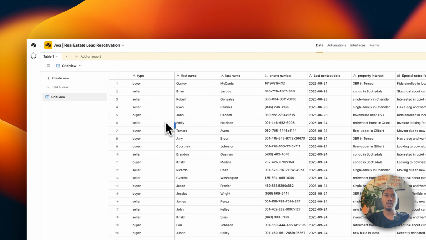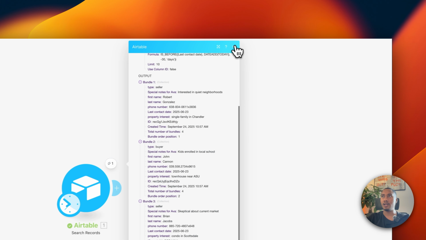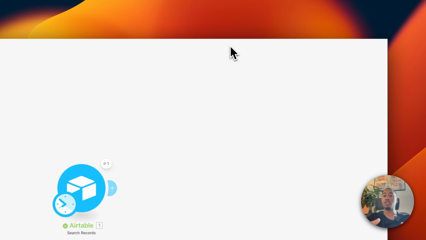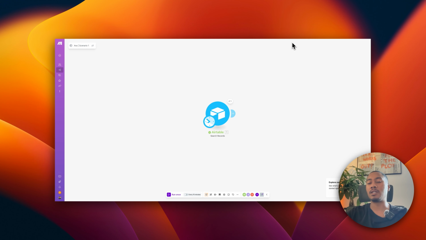Now, there are going to be some additional filters that we're going to add down the line so that we can add retry logic. What if the user doesn't answer the first call? How are we going to set up the interval so that it calls again for a max of 3 attempts? So we'll set that up later on in the process when we start testing our AI assistant.